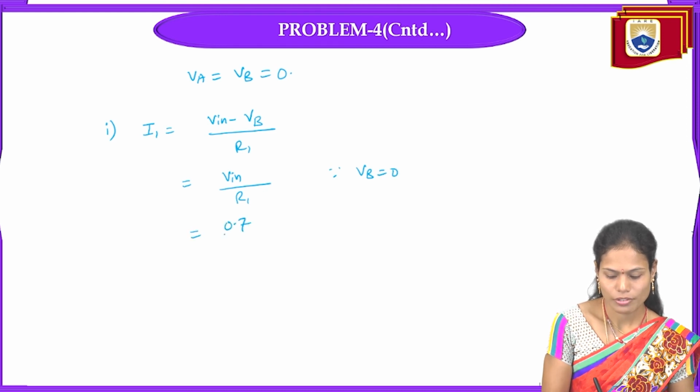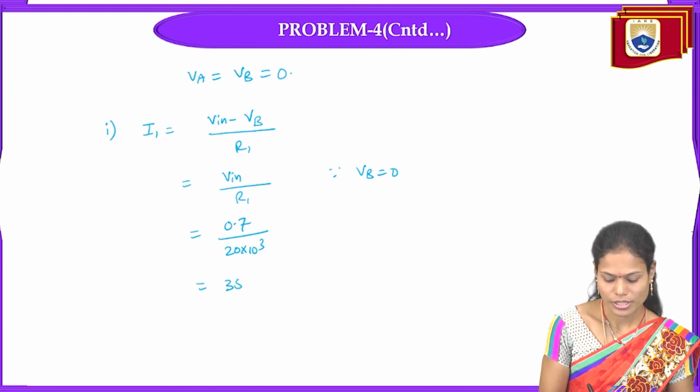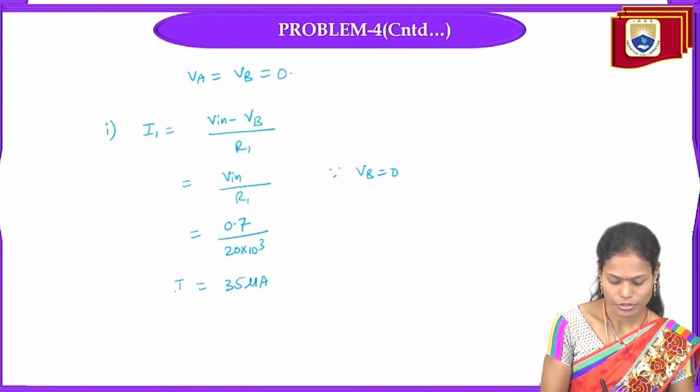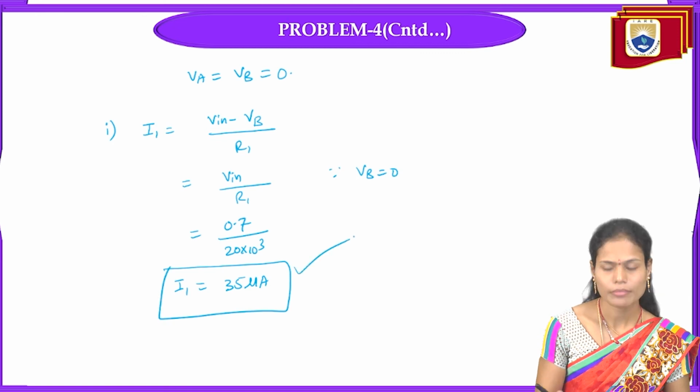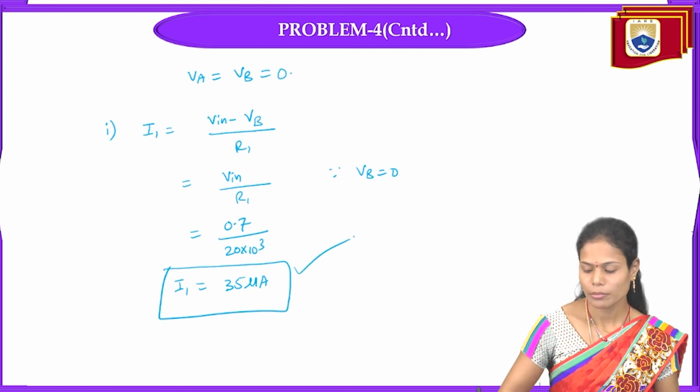Vin value is 0.7 and R1 value is 20 kilo ohms, so this is 35 microamperes. So this is the first parameter from the given problem.